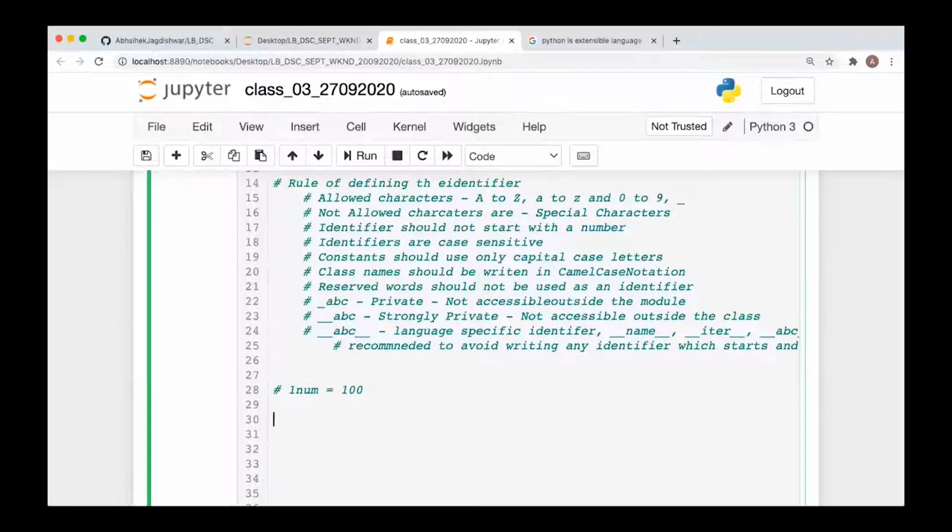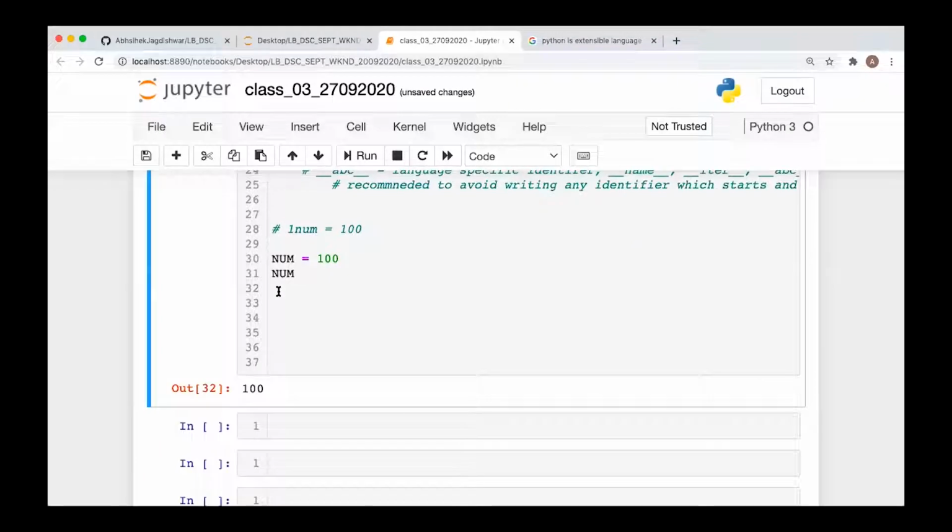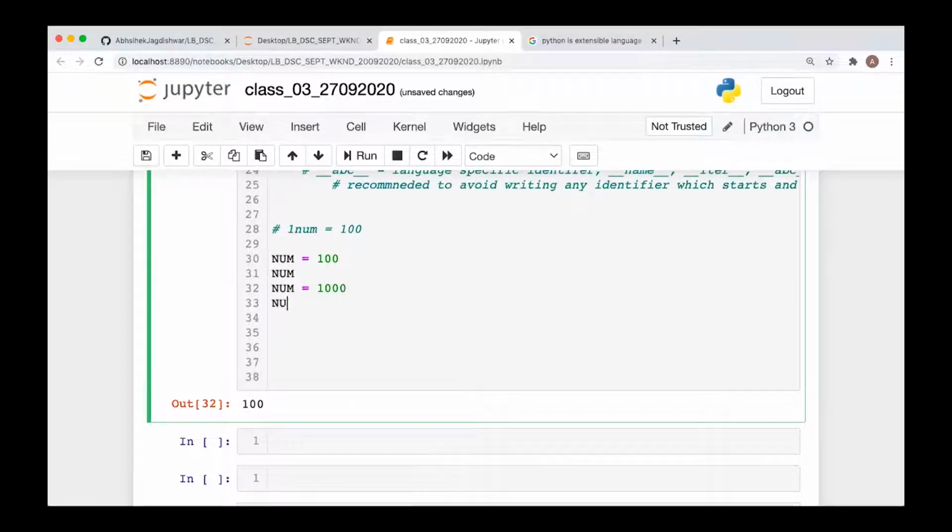For example, if you write num is equal to 100 and print num, it is 100. Now in the next line, you can write num is equal to 1000, and if you print num, it will be 1000 now. So you can always change the value associated with the constant. If you check the type of num, it will give you an integer type.